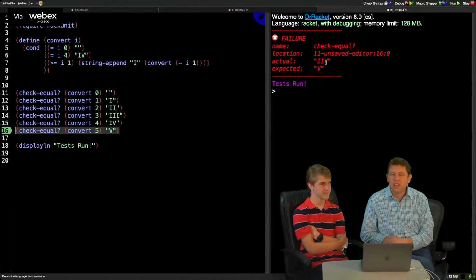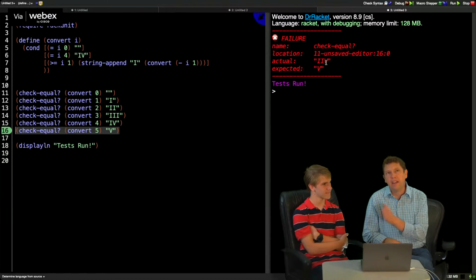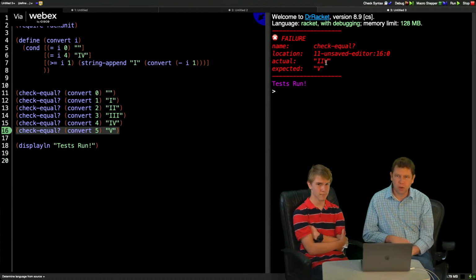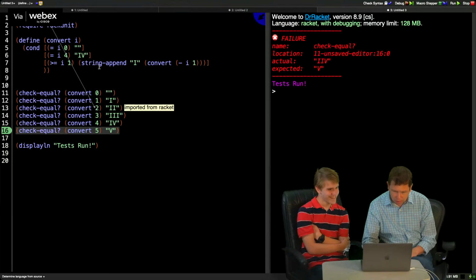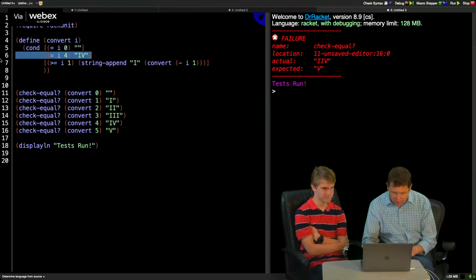Oh, yes, I have heard that some clocks use the IIII because if you saw it from the back, it would be very hard to tell the difference between 6 and 4 or something like that. But I've also seen some old Roman coins that actually had IIII on it as well. So I think that must have been used in some cases. Or maybe the person they had making the coins couldn't spell in Roman numerals. That's possible too.